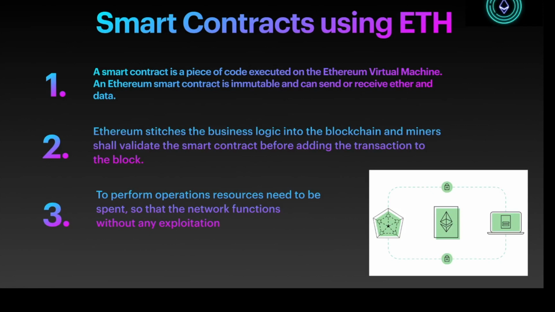Okay, in the next slide I'm going to talk about how to set up a smart contract using Ethereum and what the concepts involved are. In Ethereum, there is a virtual machine known as the Ethereum Virtual Machine, EVM. A smart contract is a piece of code or logic that is executed on the Ethereum Virtual Machine. An Ethereum smart contract is immutable and can send or receive ether and data.